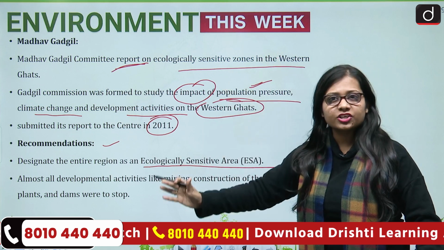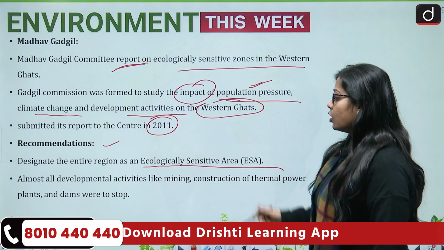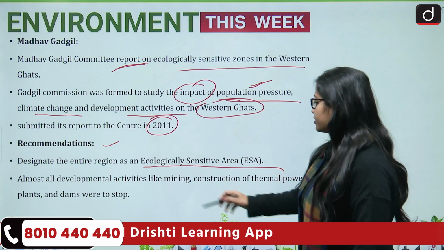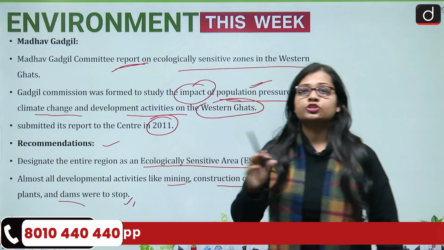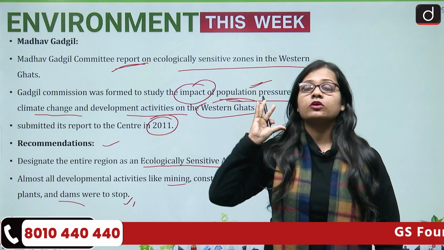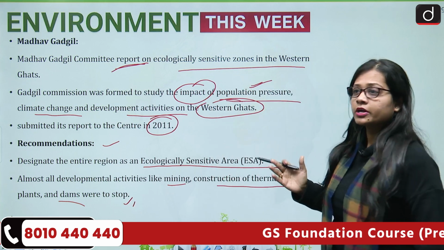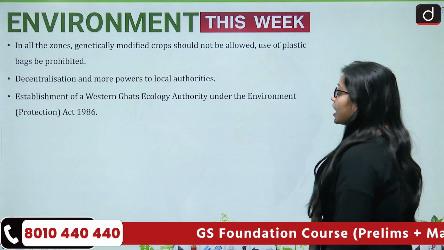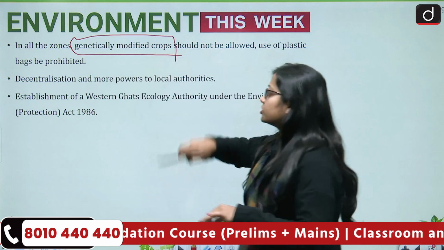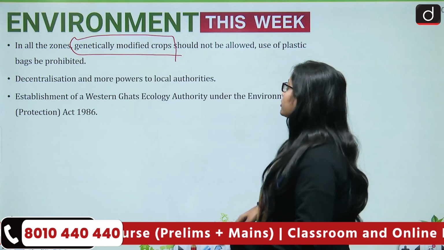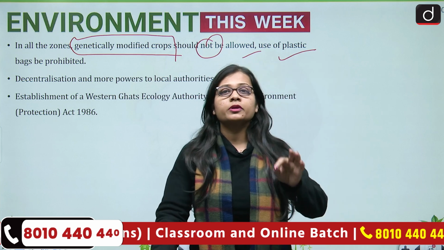Then almost all activities like mining, construction of thermal power plants and dams need to be stopped, or any kind of commercial activity also needs to be stopped, which puts more and more pressure on the sensitive ecosystem of the Western Ghats. Then in all the zones, genetically modified crops should not be allowed, and the use of plastic bags must also be prohibited.